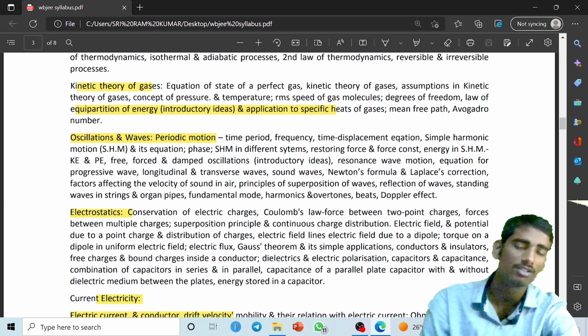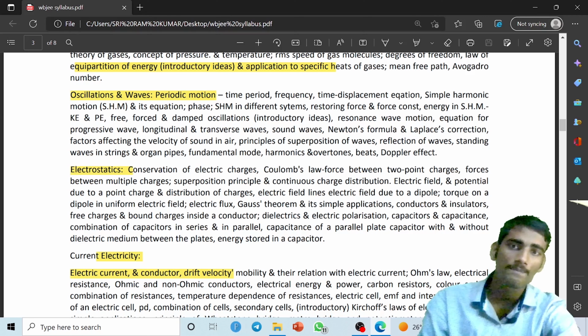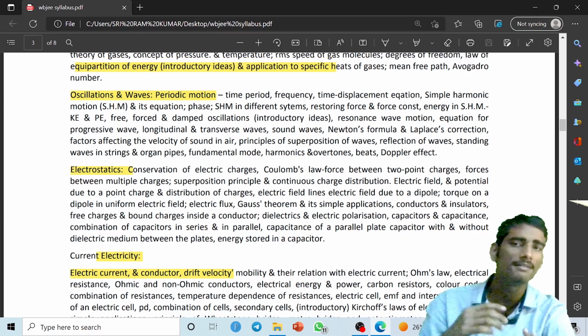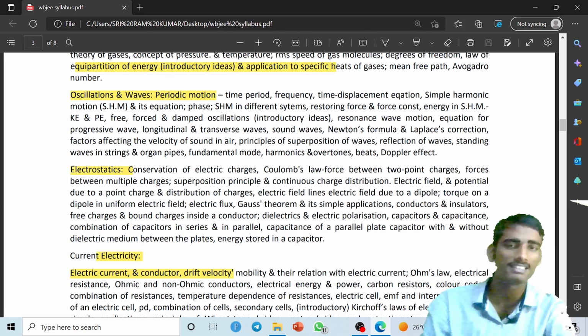Next important topics you have to study are oscillation and waves, where you have to study periodic motion, what is the time period, and frequency. If you are preparing for the JEE Main or any competitive engineering examination, then the syllabus is almost the same, just a little bit different. Especially for JEE Main candidates, you do not have to give extra time for WBJEE, but you should get an idea about what the syllabus is.